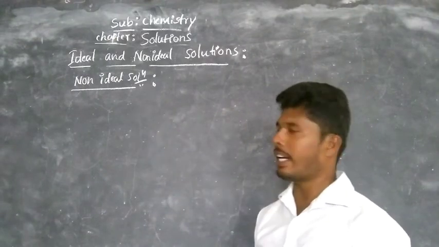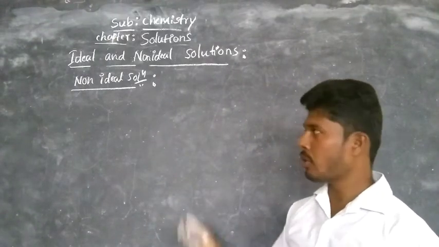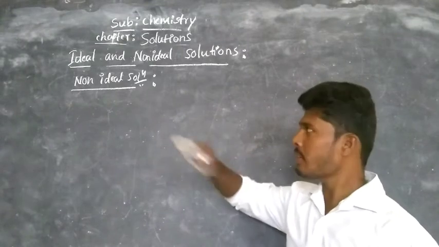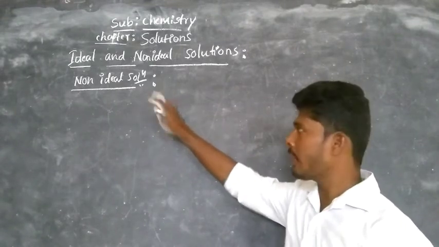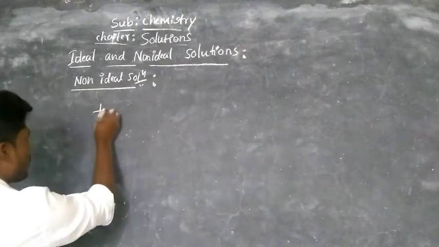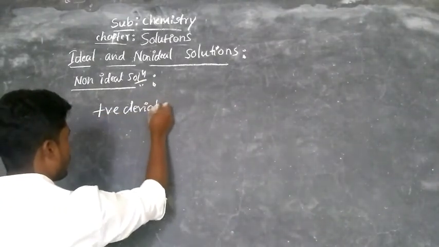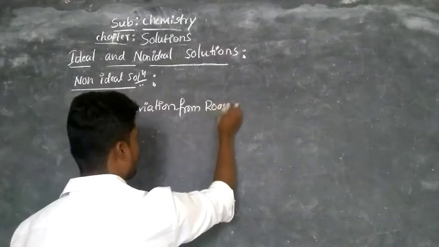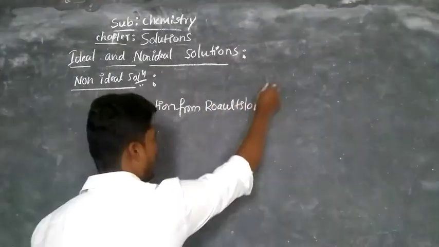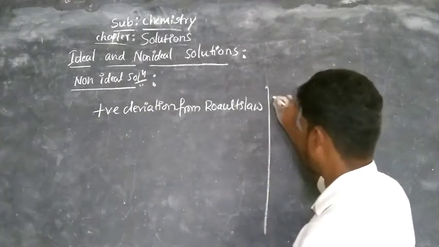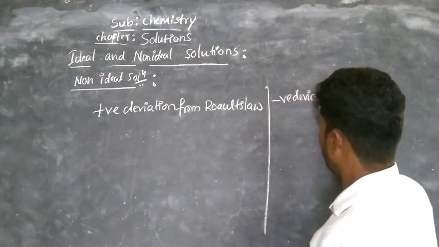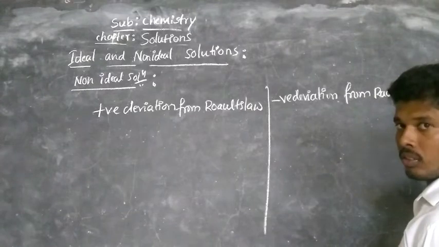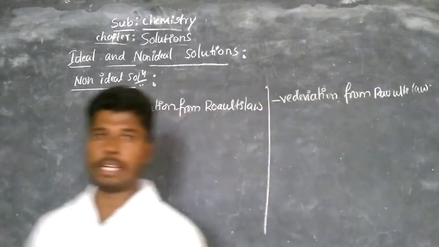So after learning the definitions of ideal solution and non-ideal solution, now observe that non-ideal solutions are classified into two types: positive deviation from Raoult's law and negative deviation from Raoult's law.